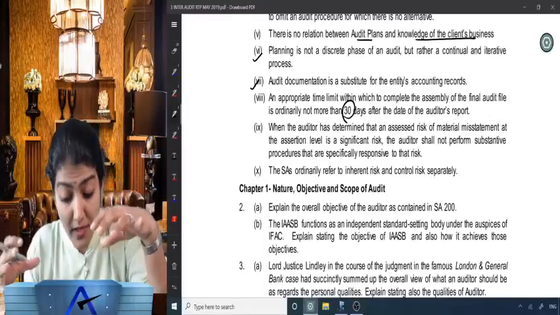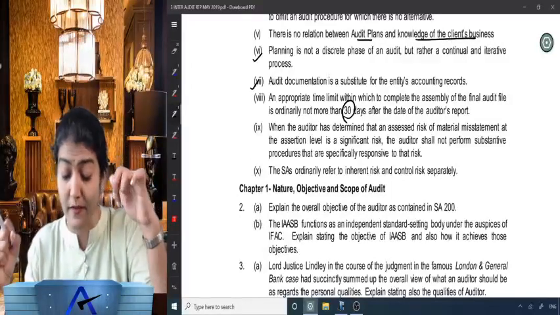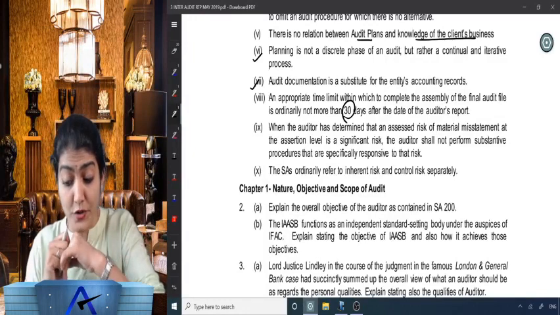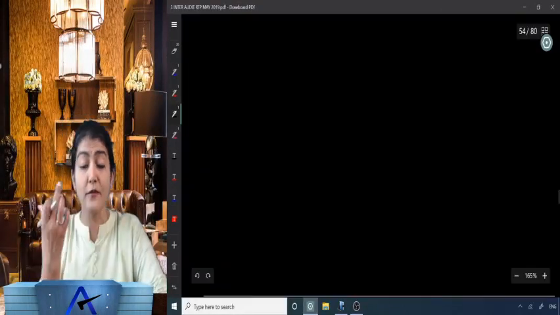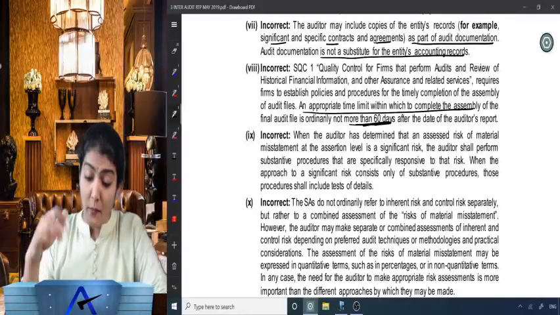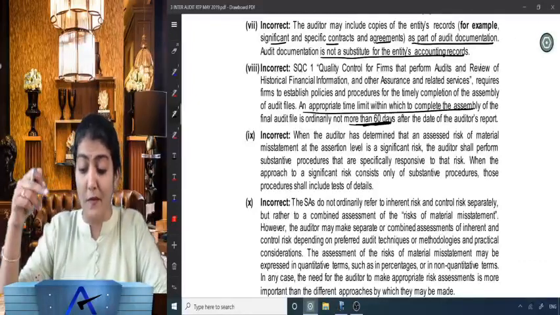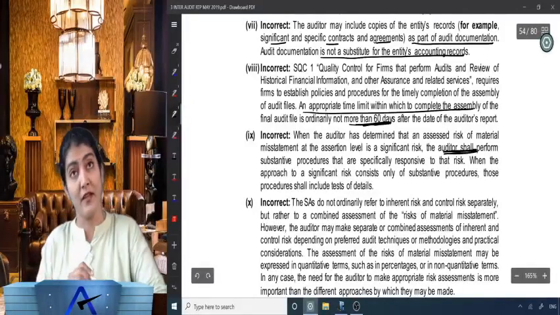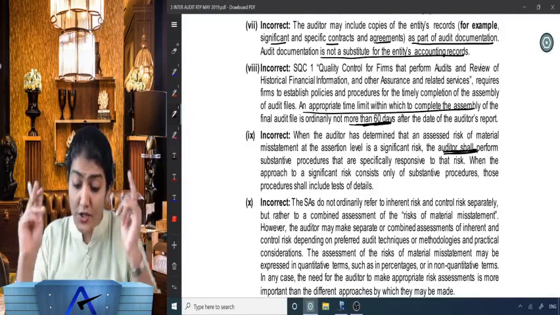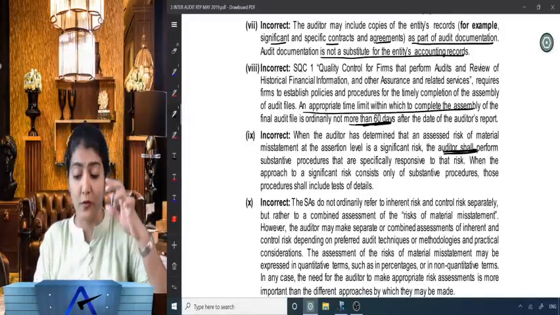So it says the auditor should not perform substantive procedures that are specifically responsive to that risk. Incorrect. When the auditor has determined that an assessed RMM at the assertion level is a significant risk, the auditor shall perform substantive procedures that are specifically responsive to that risk.